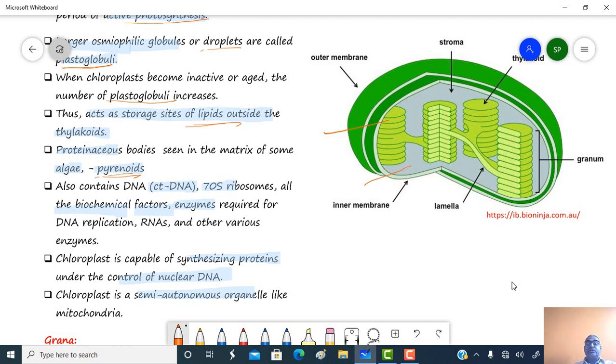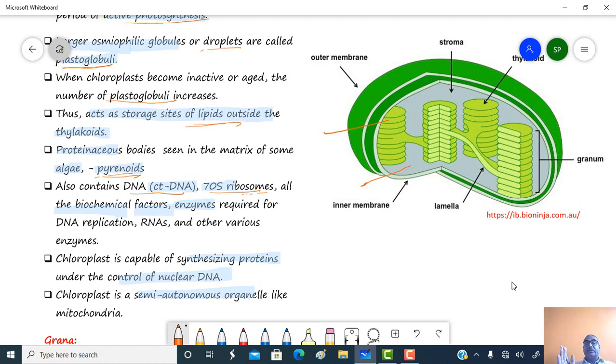This matrix region is also rich in a DNA which is called ctDNA. This chloroplast DNA is the same as the DNA present in the mitochondria. Like the mitochondrial ribosomes, 70S type ribosomes are also present in the chloroplast region.